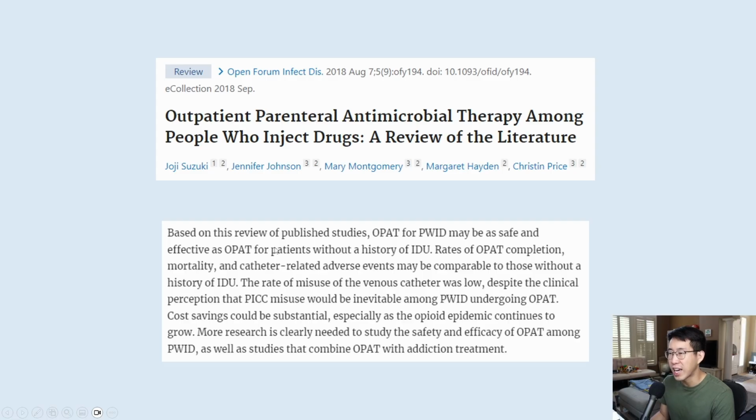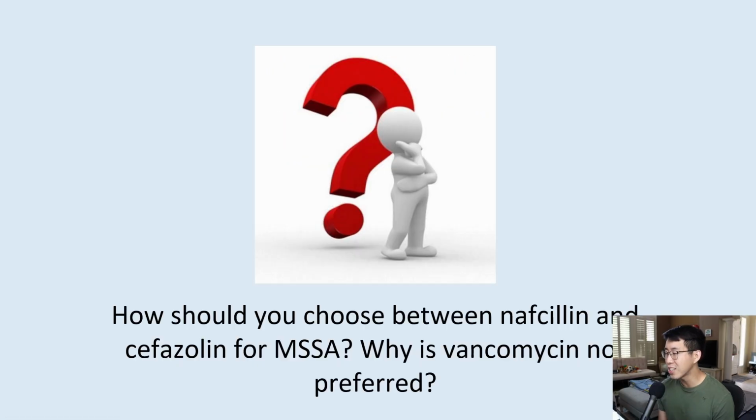So based on this review of published studies, OPAT for people with IV drug use may be as safe and effective as OPAT for patients without a history of IV drug use. Rates of OPAT completion, mortality, and catheter-related adverse events were comparable. The rate of misuse of the venous catheter was low, and cost savings could be substantial, especially as the opioid epidemic continues to grow.